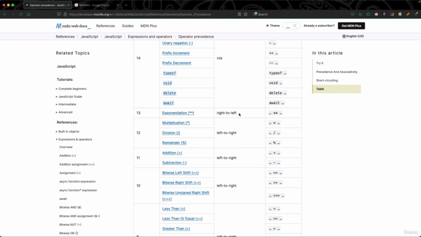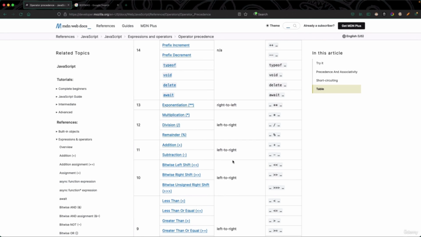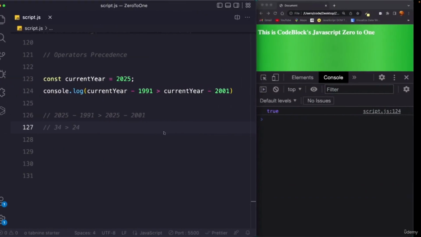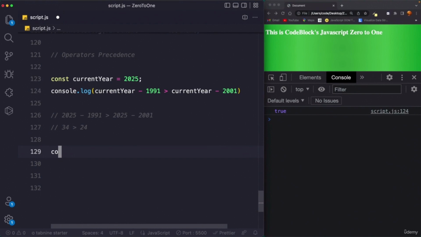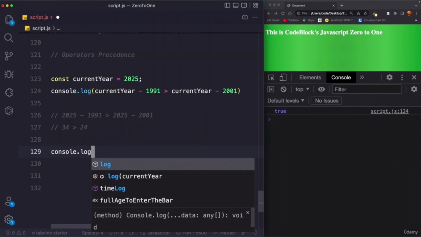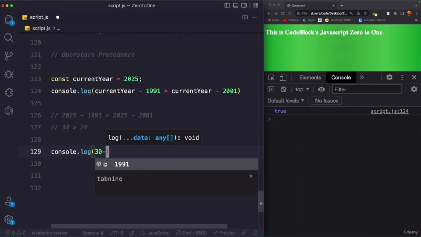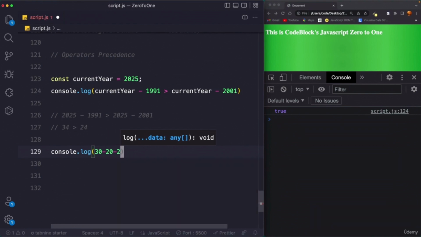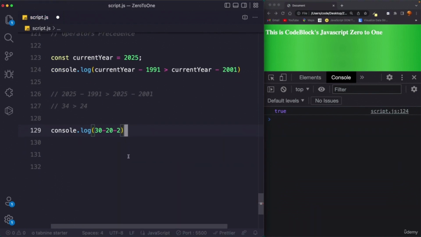Now let me explain what this means. Over here, if I write console.log, I can say 30 minus 20 minus 2. What do you think will be the output?